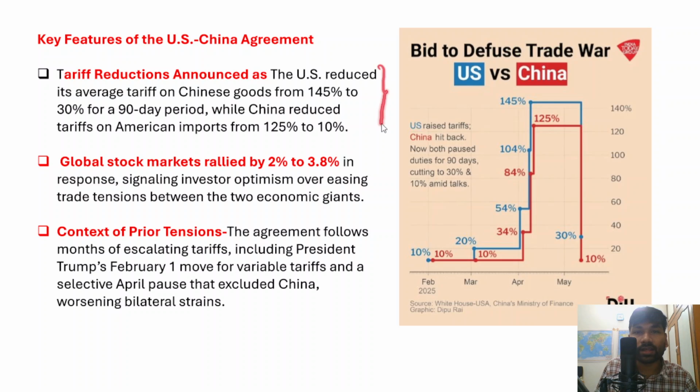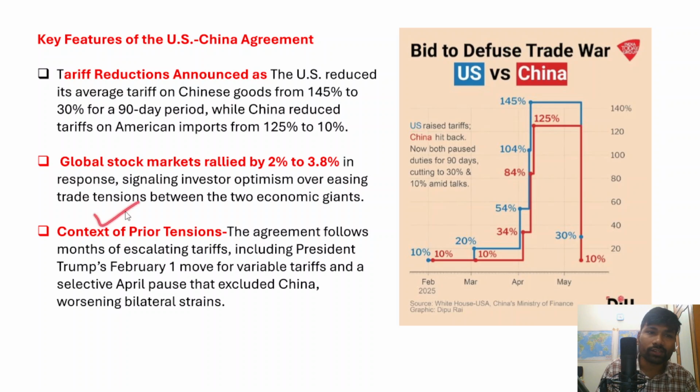So after this temporary bilateral trade agreement between US and China, global stock markets rallied around 2.2% to 3.8%. So there is a significant rise in global stock markets after this trade deal has been signed, because it sends a positive signal for the investors, and that's why they started investing in the stock markets. It indicates investor optimism over the easing trade tensions between both the economic giants, because US is the first largest economy and China is the second largest economy.